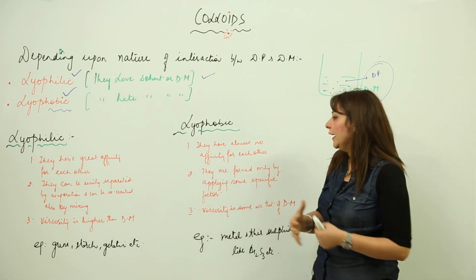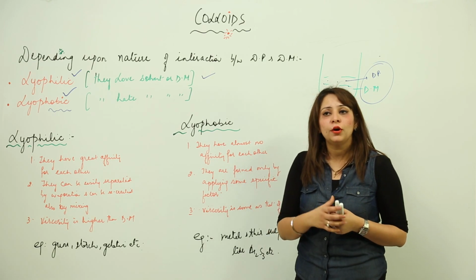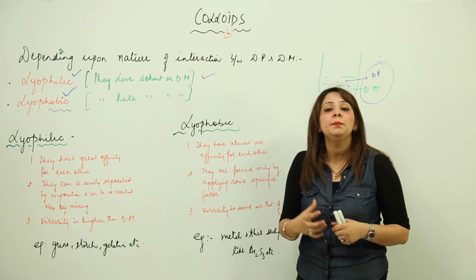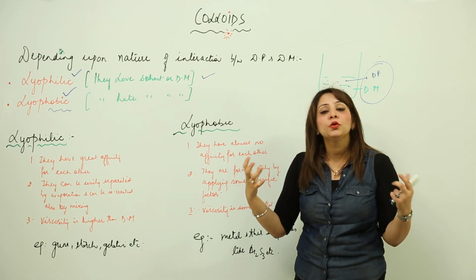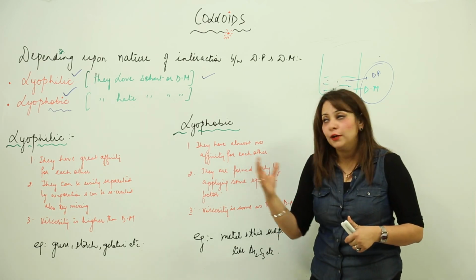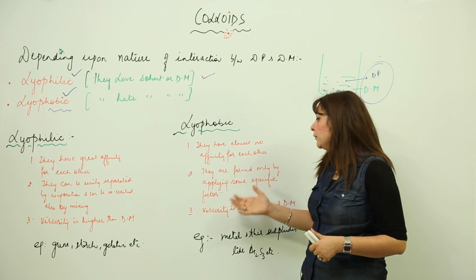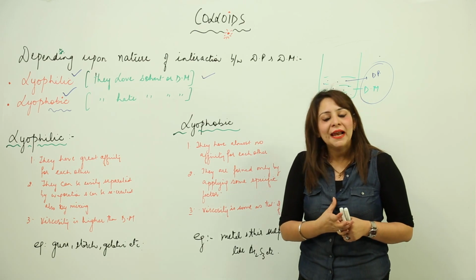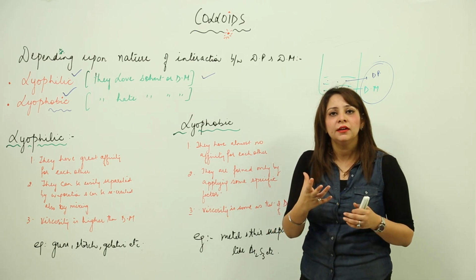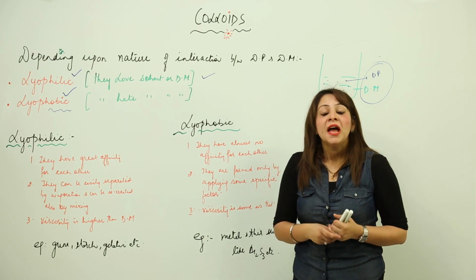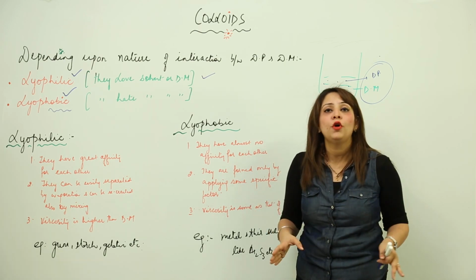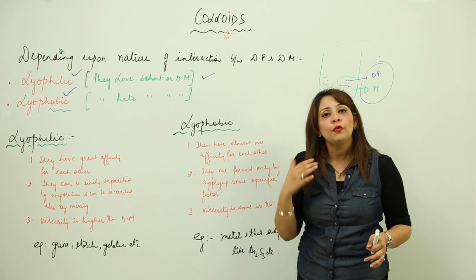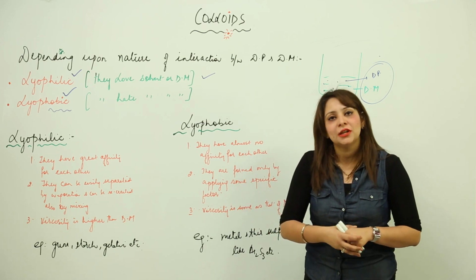Likewise, if we talk about lyophobic, they are not formed by their own choice, they do not attract each other, but forcibly we can force them to come to each other in order to form a lyophobic colloid. But if we apply any small factor, it can just disturb their balance and separate the dispersed phase and the dispersion medium. And if you then mix them up again, they are not going to form the colloid again. You have to apply special factors again, or force them, in order to make them cling to each other again.